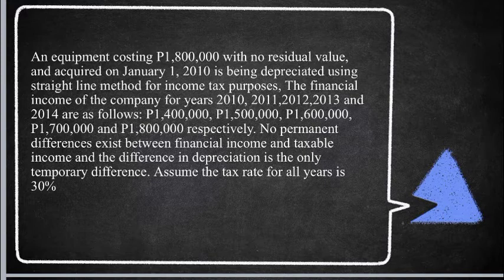The financial income of the company for the years 2010, 2011, 2012, 2013, and 2014 are as follows: 1.4 million, 1.5 million, 1.6 million, 1.7 million, and 1.8 million respectively. No permanent difference exists between financial income and taxable income, and the difference in depreciation is the only temporary difference. Assume the tax rate for all years is 30%.